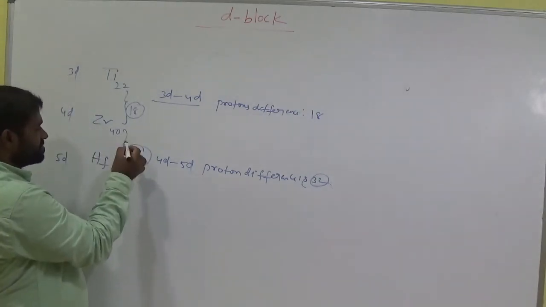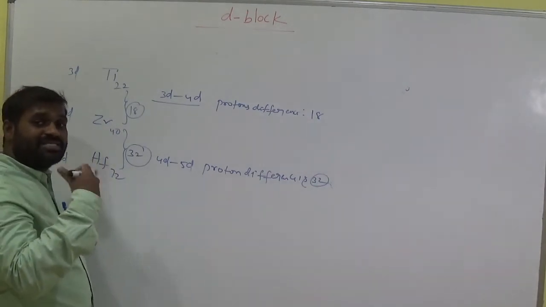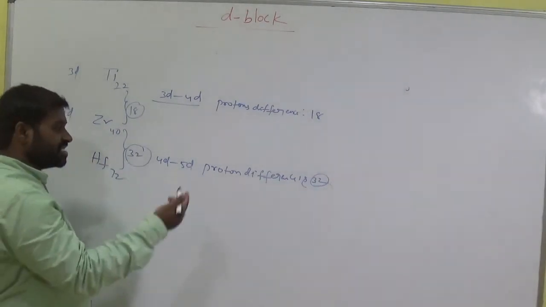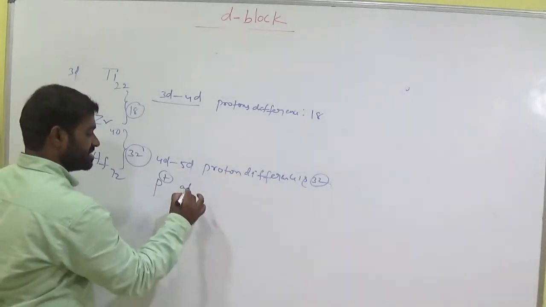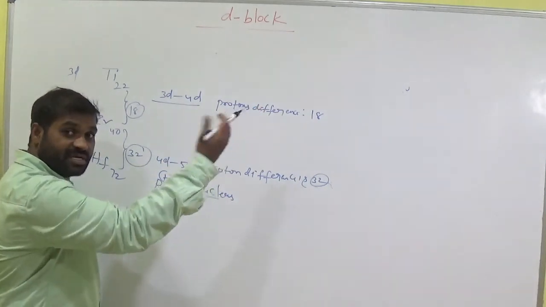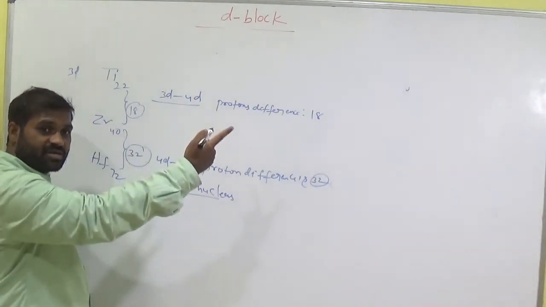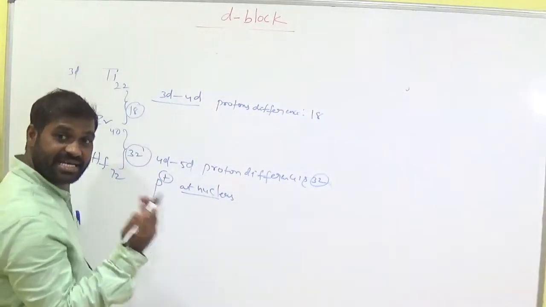In hafnium, the nuclear charge increases because the proton count increases. Protons are positively charged species at the nucleus, and electrons are negative. So with more positive charge, the outermost electrons are very easily attracted, so atomic size decreases.